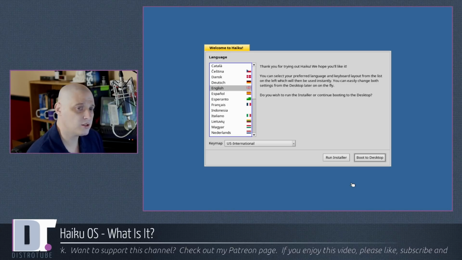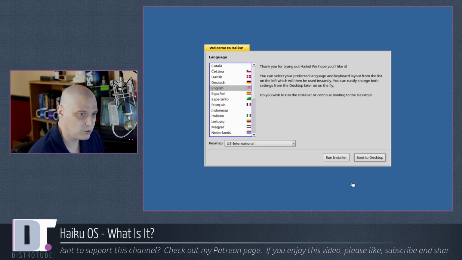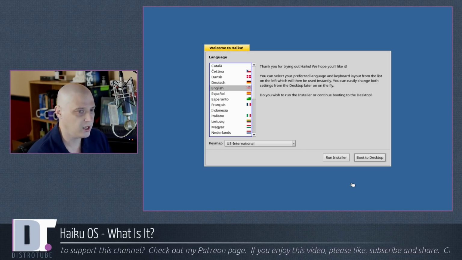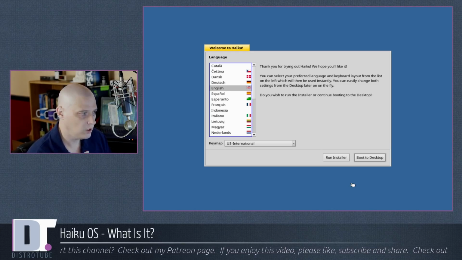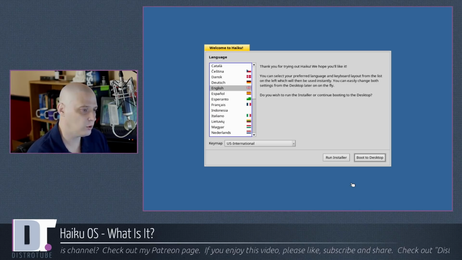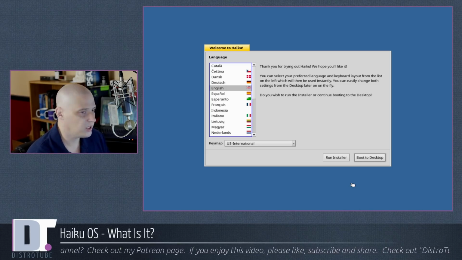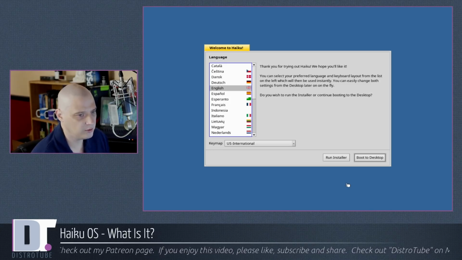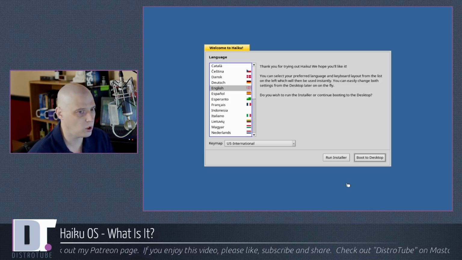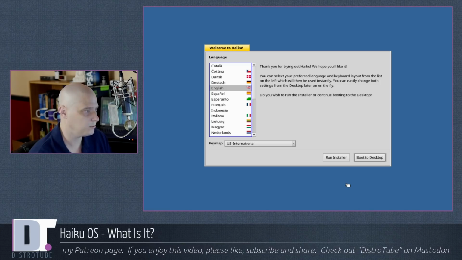Now, Haiku OS does work really well on physical hardware. There are many people that are running Haiku on their desktops and laptops. Wi-Fi works. So if you want to try Haiku on physical hardware and you've got an extra drive or extra machines that you like to hop around on, definitely feel free to put this on physical hardware. It'll work just fine on physical hardware.